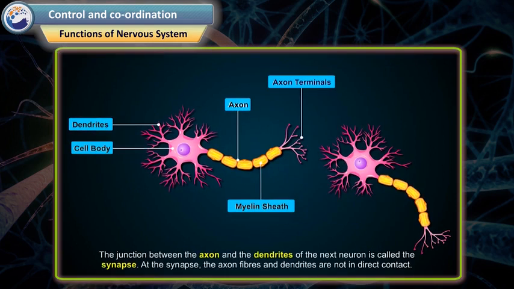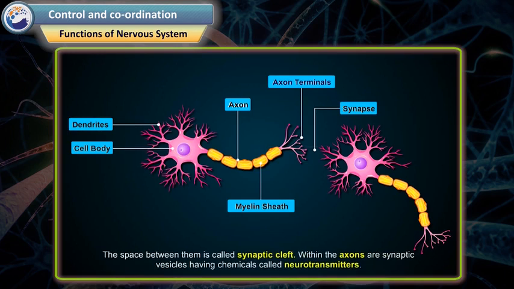The junction between the axon and the dendrites of the next neuron is called the synapse. At the synapse, the axon fibers and dendrites are not in direct contact. The space between them is called the synaptic cleft. Within the axons are synaptic vesicles having chemicals called neurotransmitters.